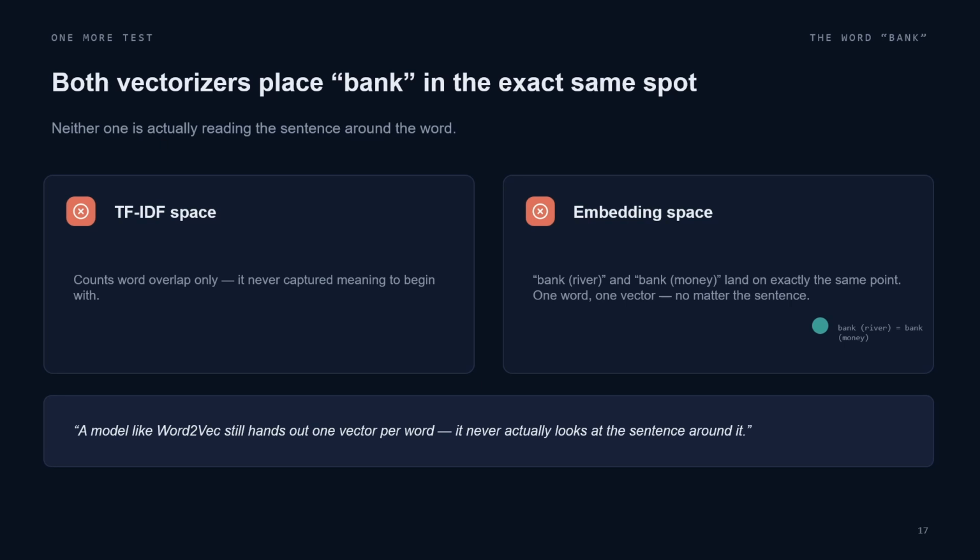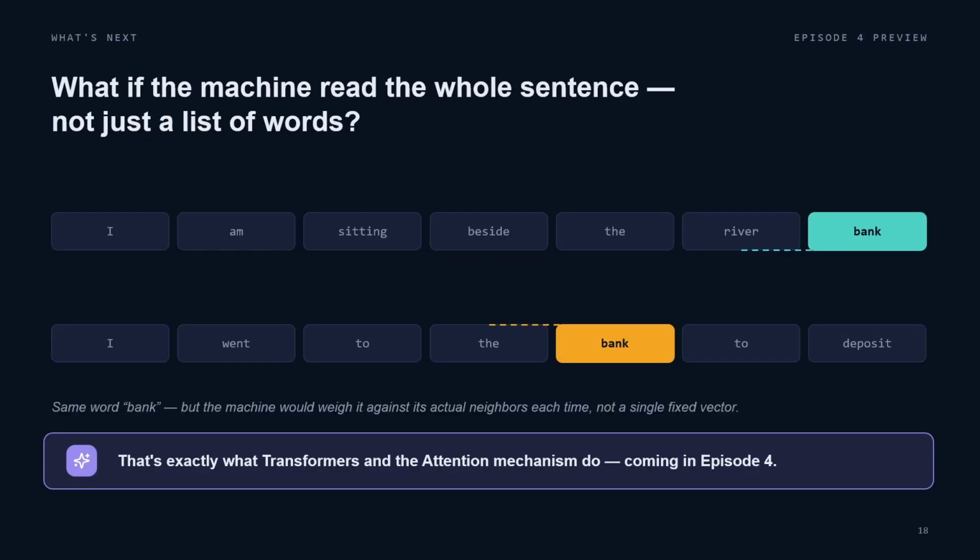So what is the solution? The solution lies in that 2017 magical paper, Attention Is All You Need. What if the machines read the whole sentence, not just a list of words? In the first sentence, the word bank depends on the neighboring word, river. In the second example, bank leads to deposit. The same word bank, but the machine would weigh it against the actual neighbors each time, not a single fixed vector. That is exactly what transformers and the attention mechanism do. We are going to cover that in episode 4. That is the building block for generative AI, or ChatGPT or Claude AI.